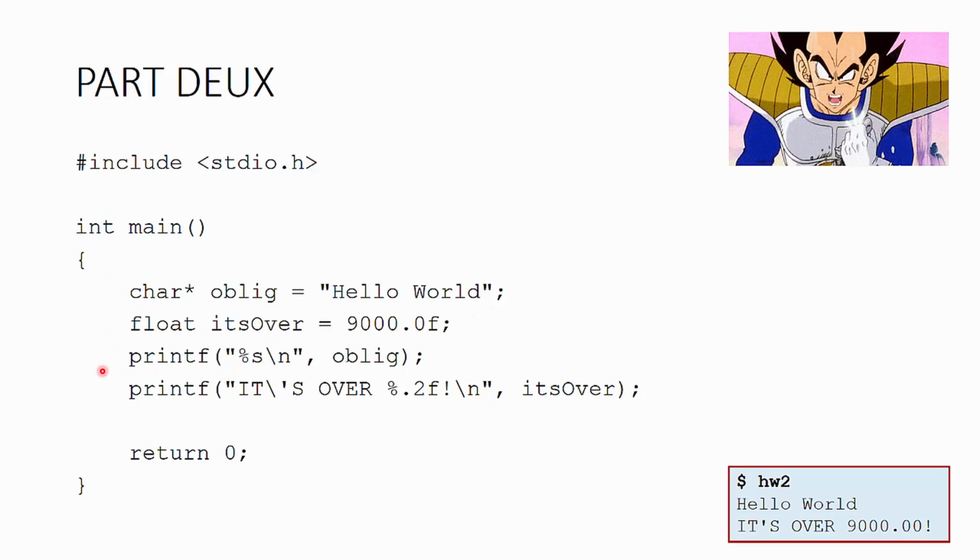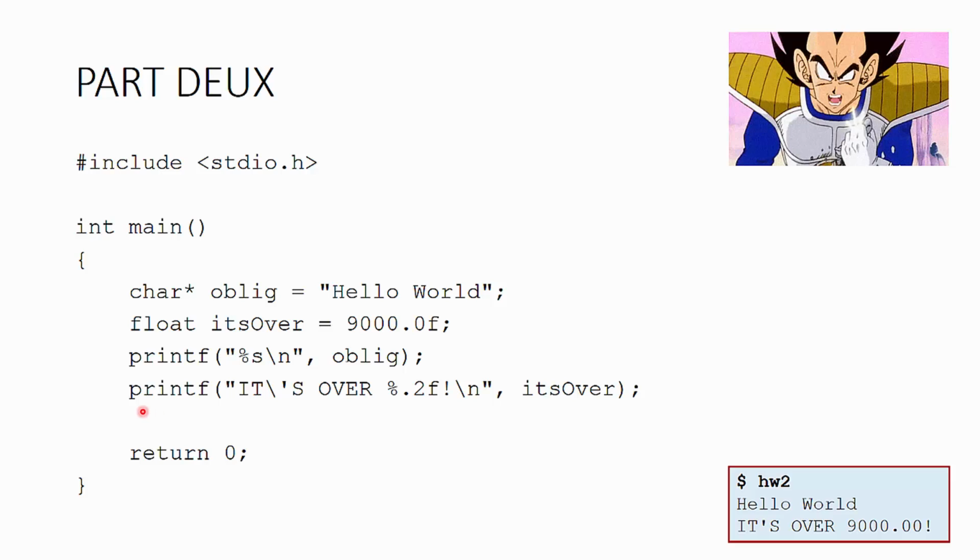This statement, this printf here, the %s is a field that will be filled in by variables that are to the right of the statement. So in the printf, first we have a quoted string, and in this case %s means that a string will be inserted at this point, followed by a new line. Our first argument here, oblig, is a string. A char star is a string in the C world, and again, more about strings coming up. That string then is stuffed into the printf statement here.